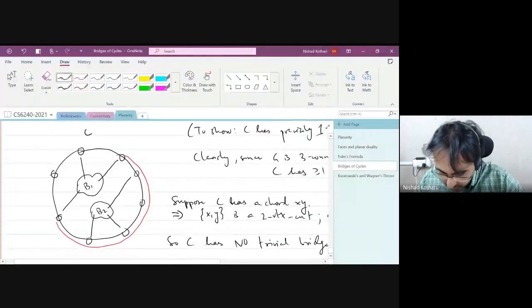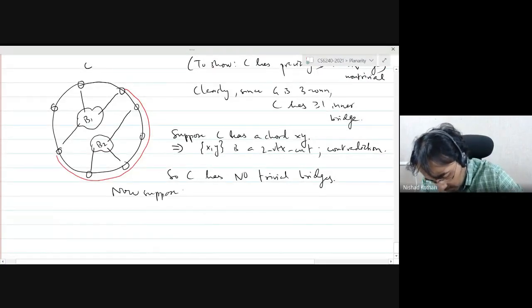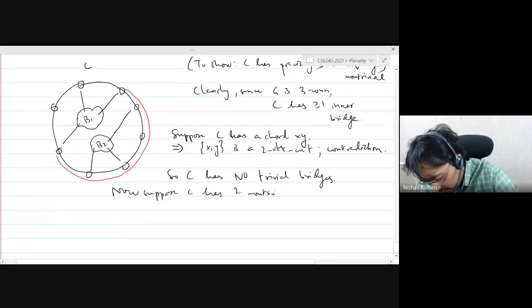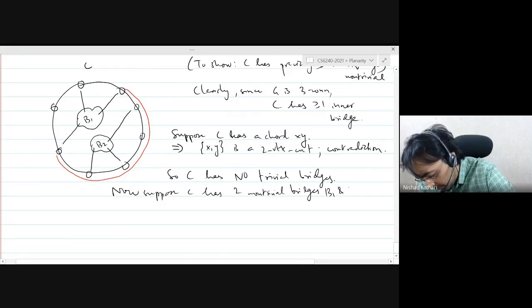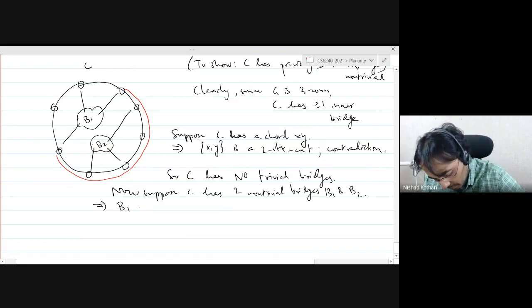So let's see where we are. So now suppose C has two non-trivial bridges B1 and B2. Then this implies that because they are both inner bridges and the graph is planar, B1 and B2 do not overlap.